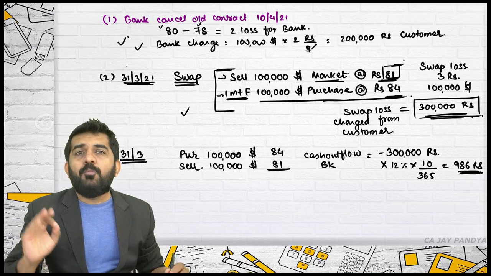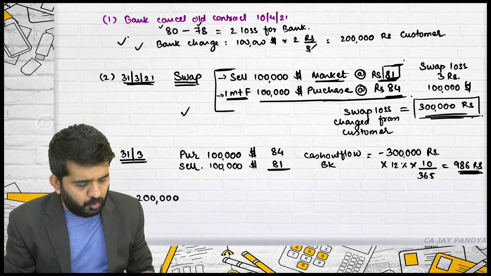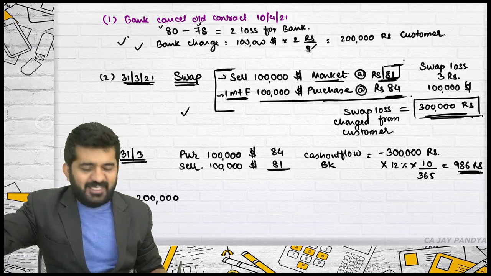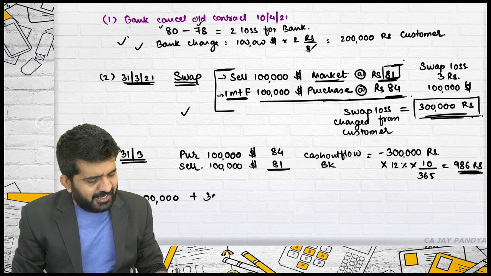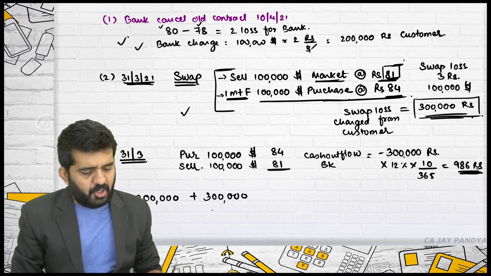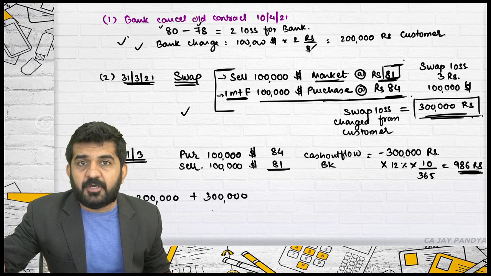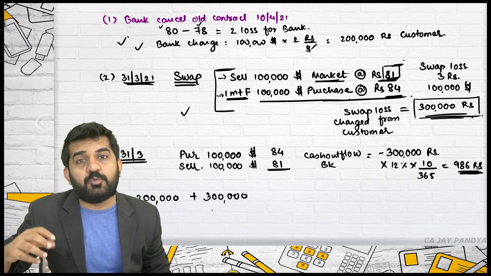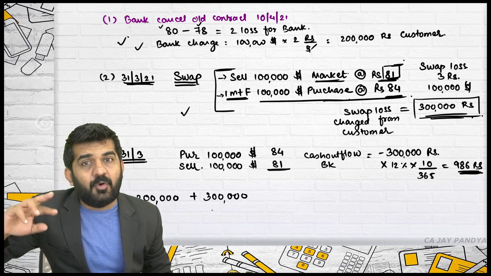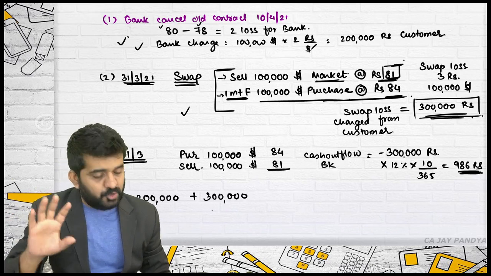So how much charges bank will be charging from customer? 2 lakhs rupees for cancellation, that we have done in previous lecture. 3 lakhs rupees for swap loss. Is it alright? Because of the customer Mr. Y, bank had to enter into a swap contract which was not planned. The rate in what is receiving and what we are giving is different, and so we are having a loss.